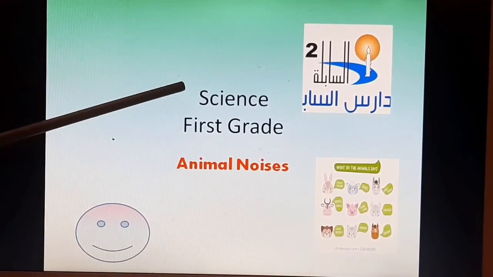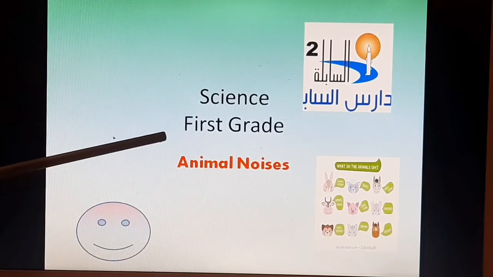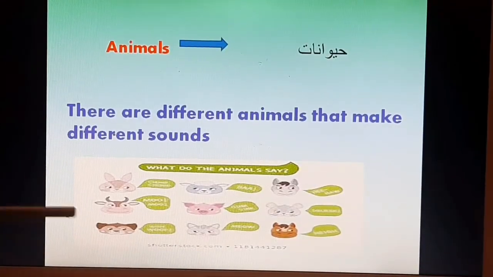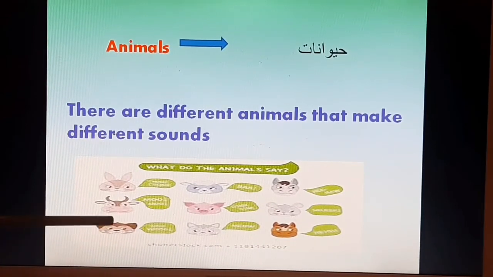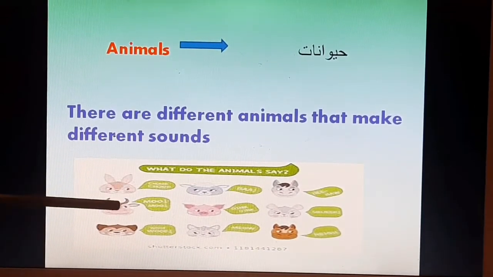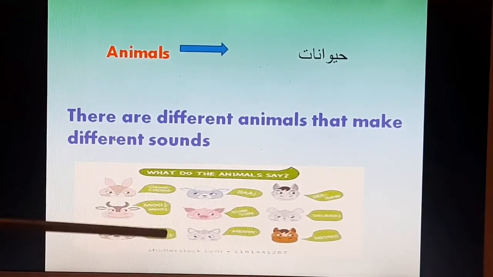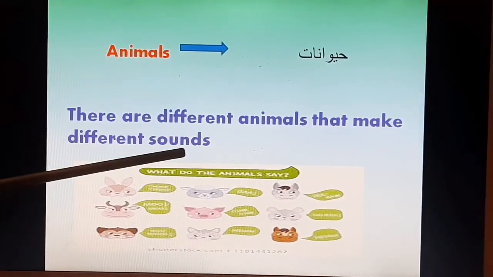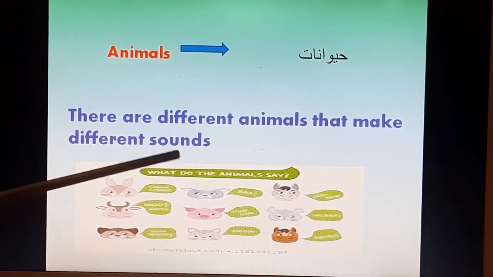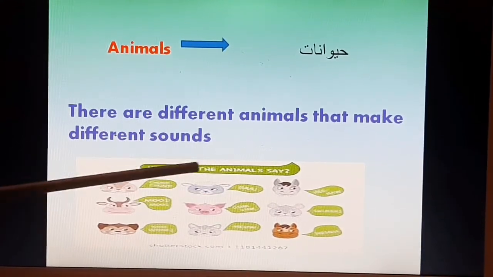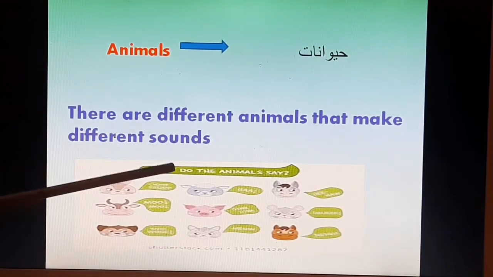Today in science class for first grade we will talk about animal noises. Look at this picture. We have different animals. Different animals make different sounds. We talked before about sounds. Sounds, al-aswat. How do we hear sound? We hear sounds with our ears.